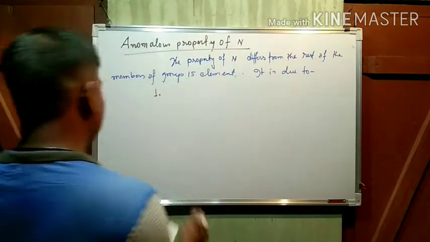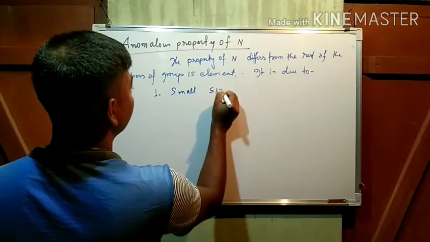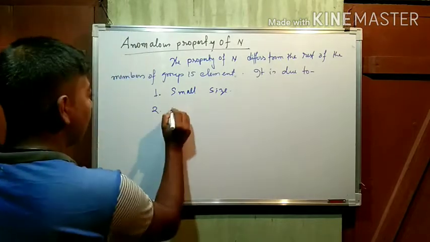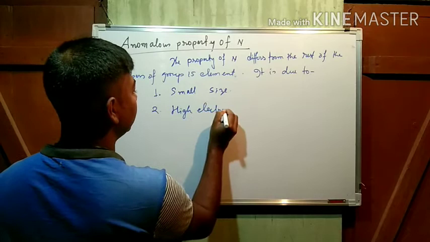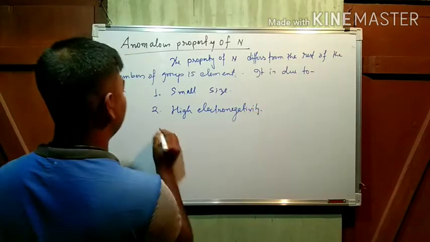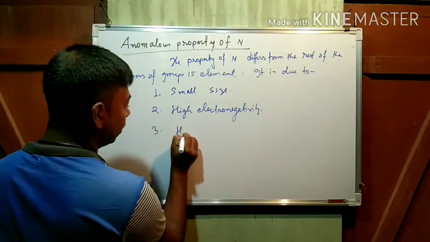First reason is the small size. Second reason is the high electronegativity. Third reason is the high ionization enthalpy.